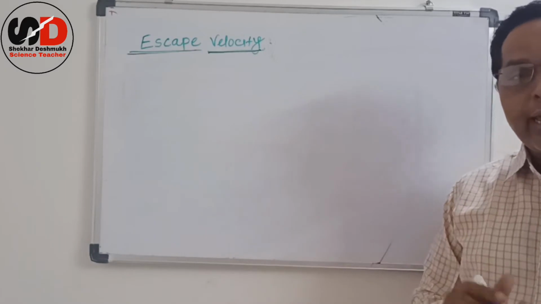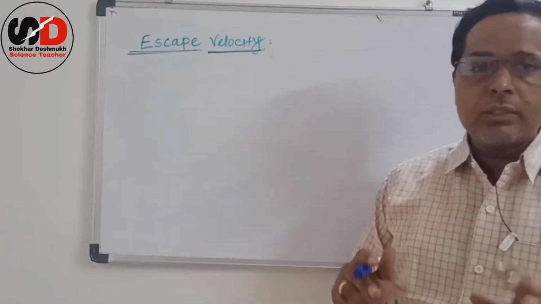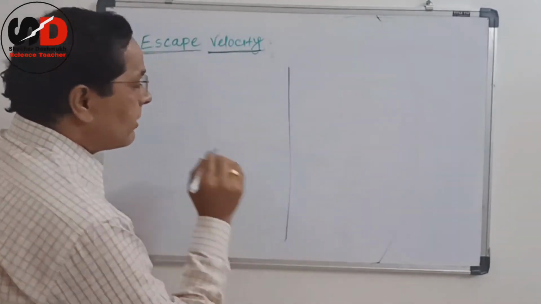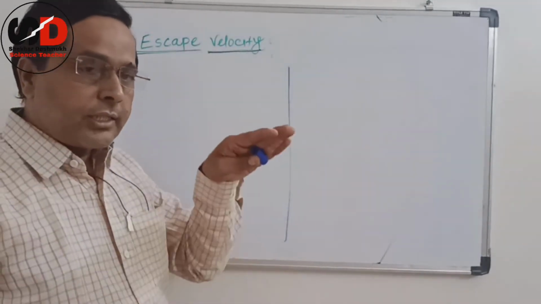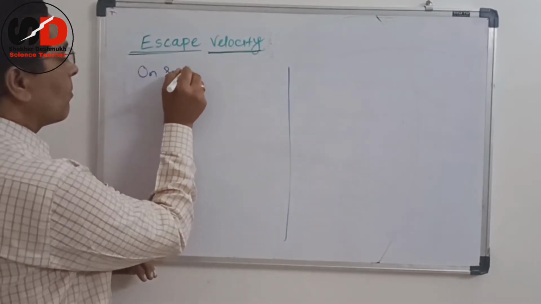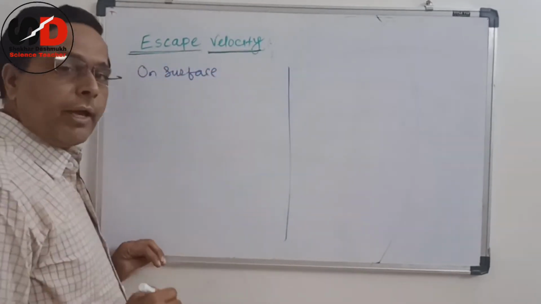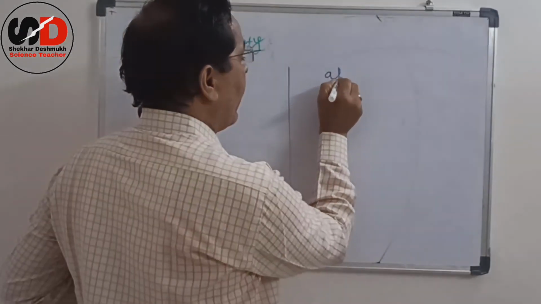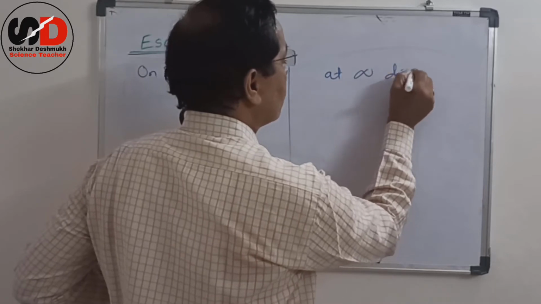That means the total energy remains constant. So let us calculate the energy on the surface of earth and the total energy at infinite distance.